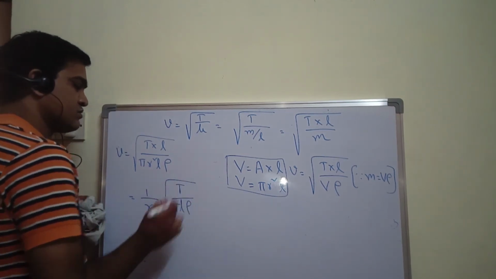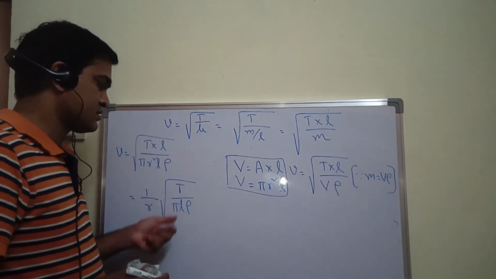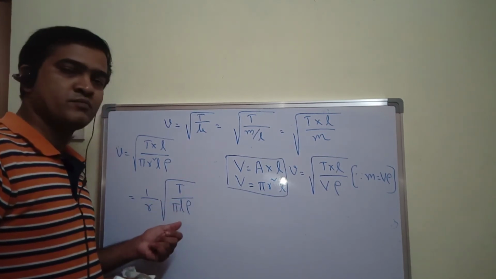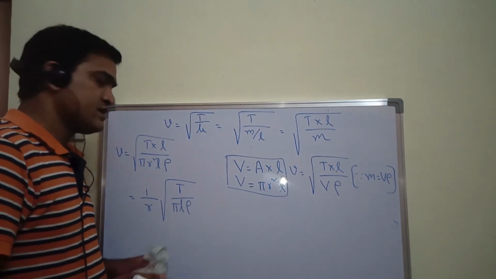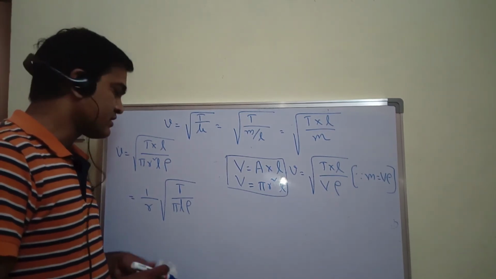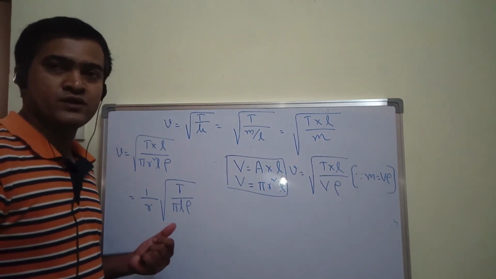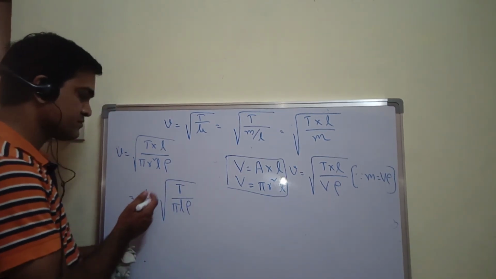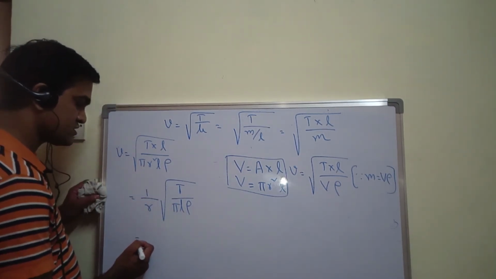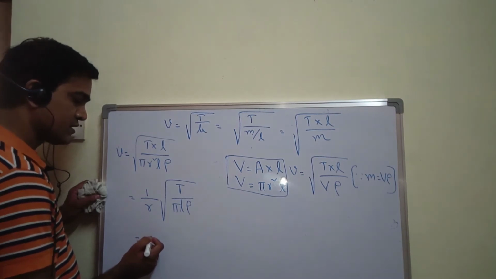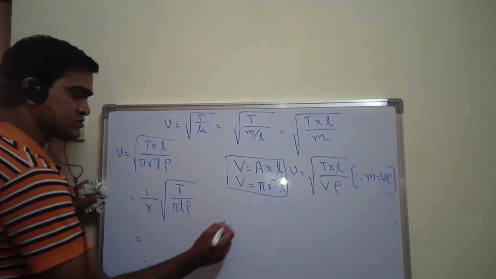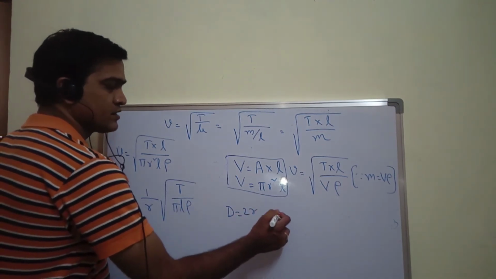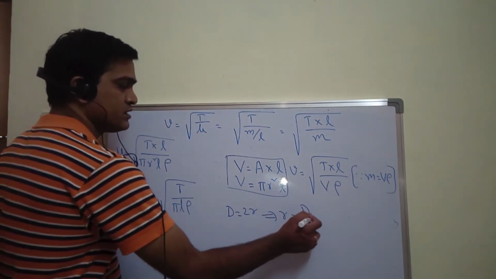In terms of diameter, d is equal to 2r, which implies r is equal to d by 2.